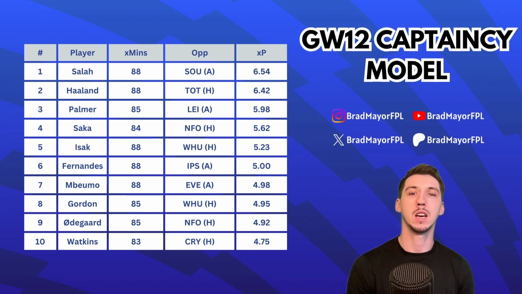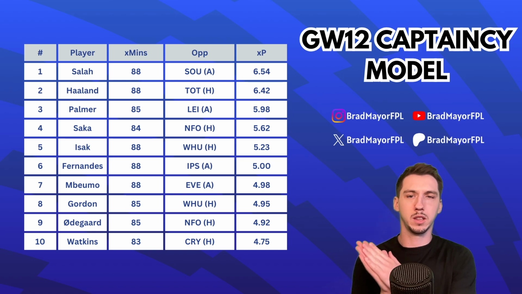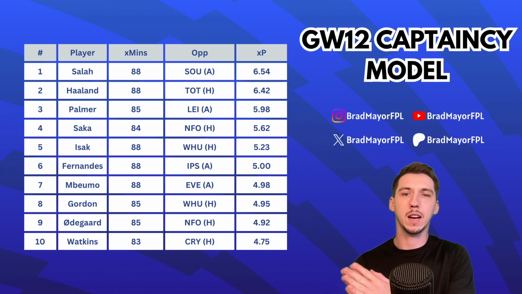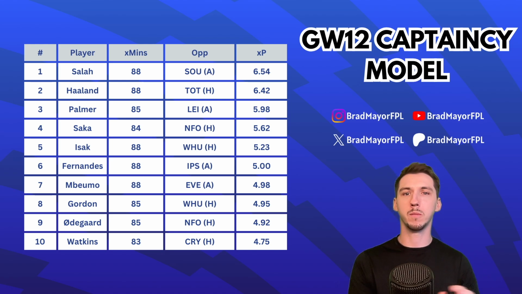Everton away. Brentford are a bit weird in that at home their goal threat and general performances have been so good, but away from home they've been pretty bad. So it doesn't surprise me that he's quite low down this list, even though Everton is a good fixture, because it's an away game. And then Gordon as well.